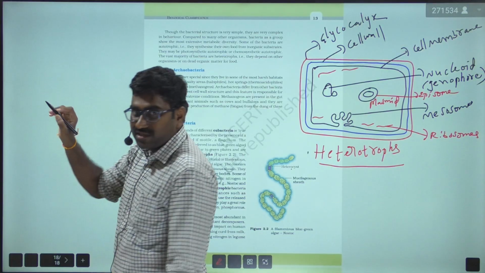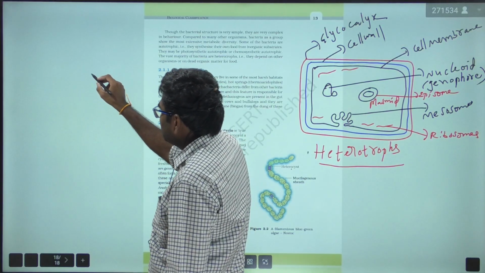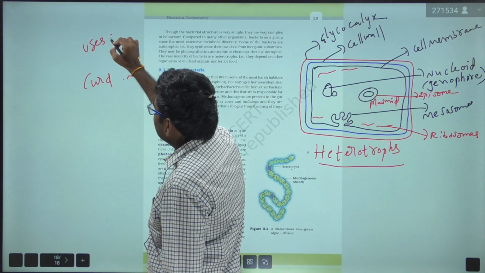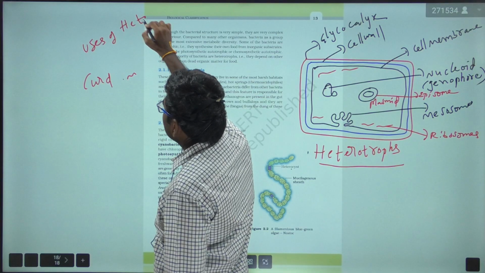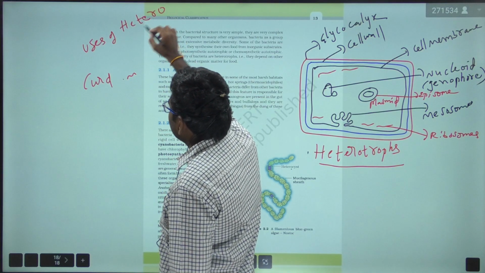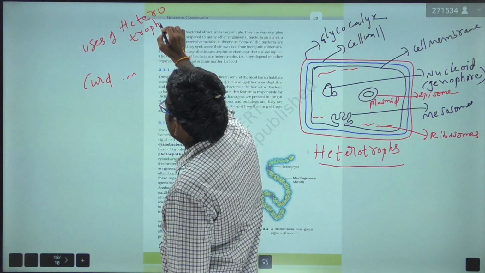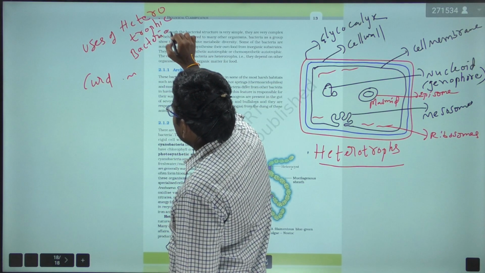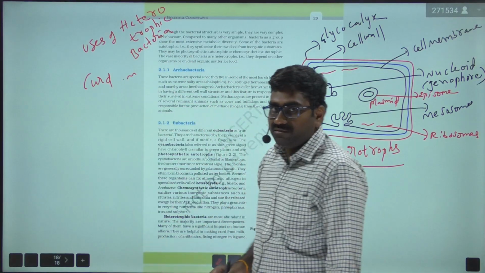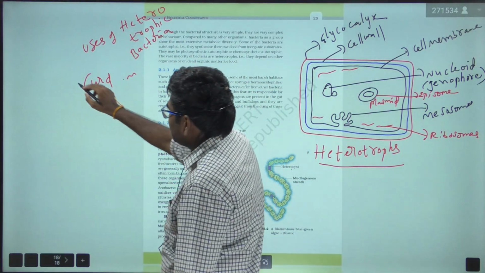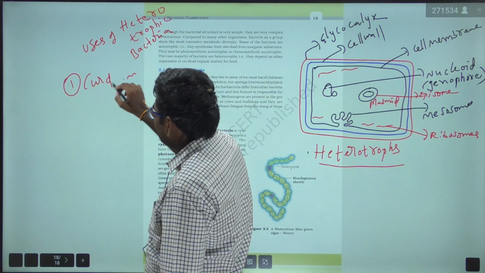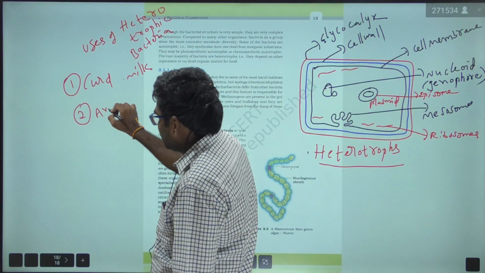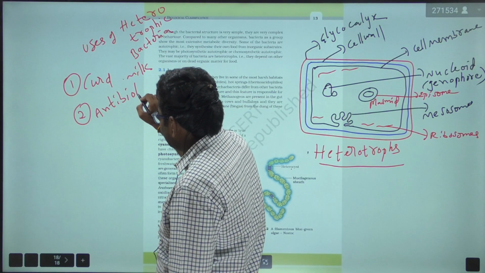So the uses of heterotrophic bacteria: troph means nutrition. The first use is the production of curd from milk. Then the production of antibiotics.